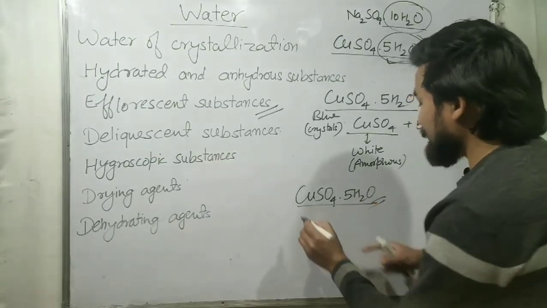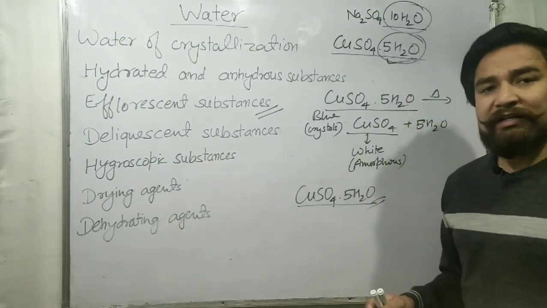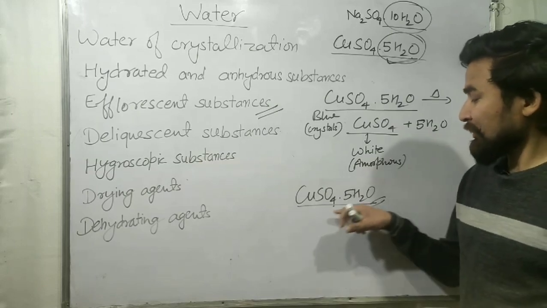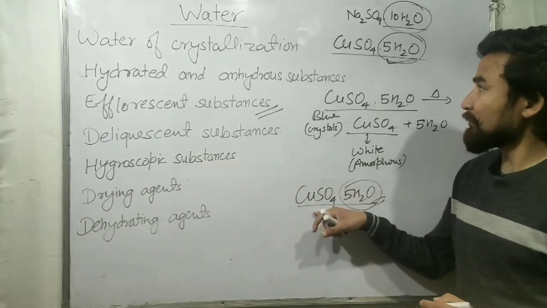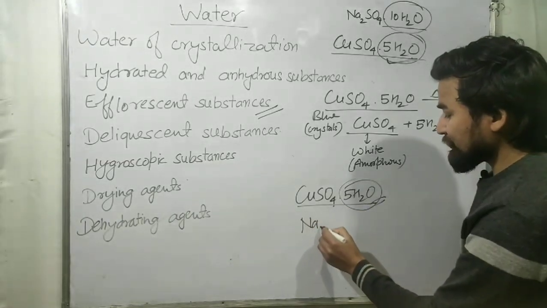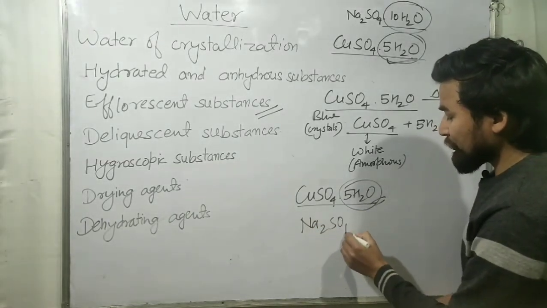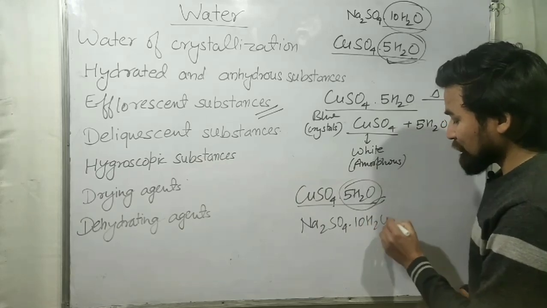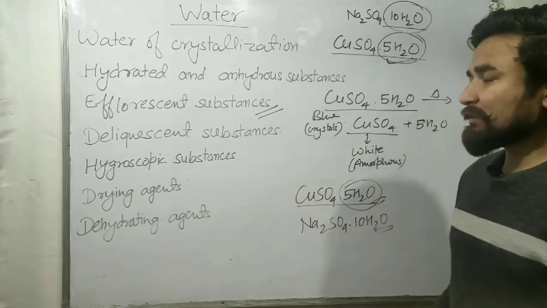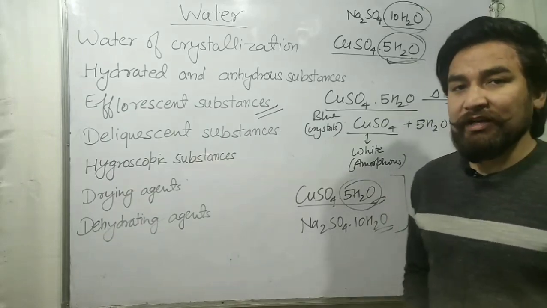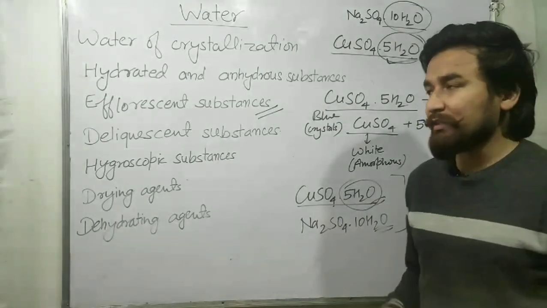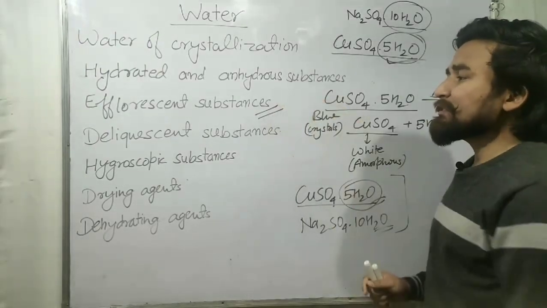So whenever this substance is released to atmosphere, then it will lose its water of crystallization and will convert to the white amorphous powder. Similarly, we have a few examples. Na2SO4.10H2O. So it also loses its water of crystallization. So the substances which lose their water of crystallization on exposure to atmosphere, these substances are called efflorescent substances.